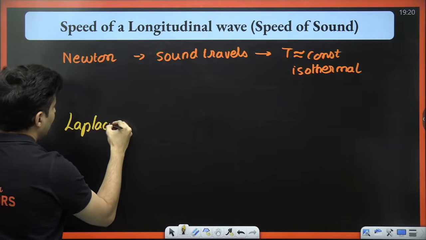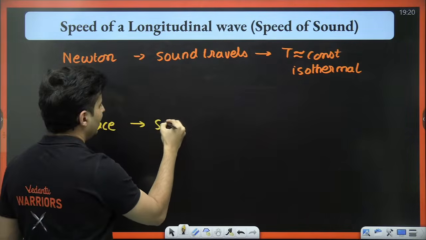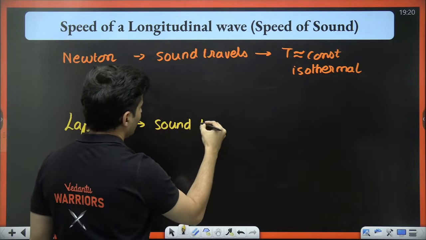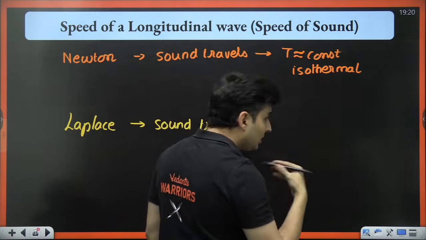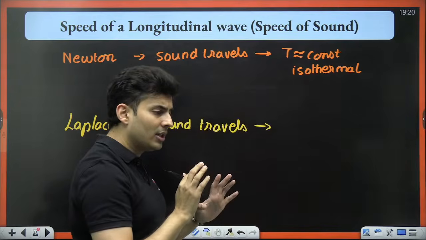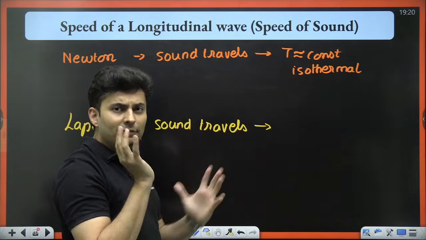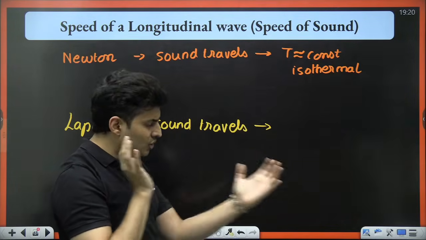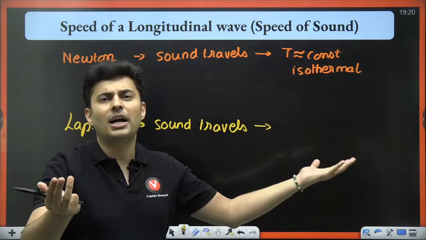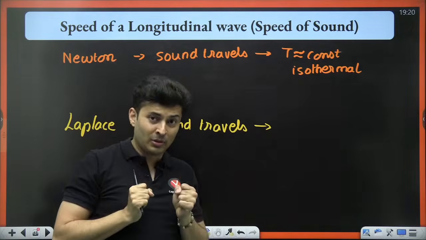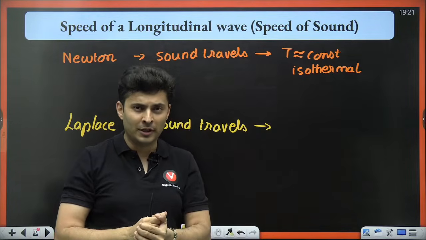But there was another scientist and his name was Laplace. Laplace said that when sound travels, temperature is not constant. In fact, the variations, compressions and rarefactions happen so fast that hardly the gas gets any time to absorb or release heat to the other molecules.